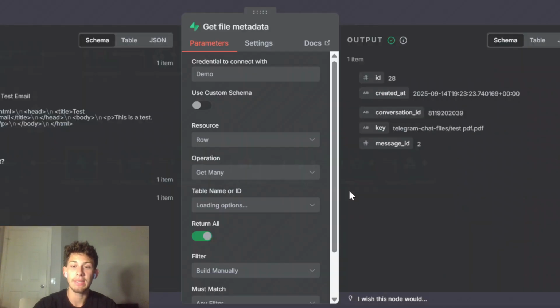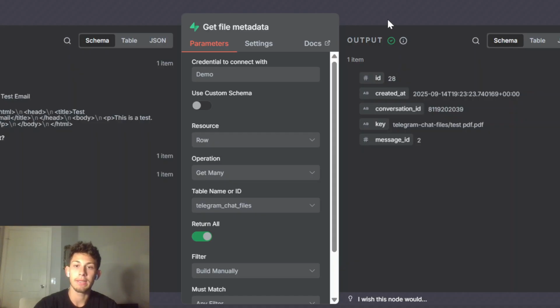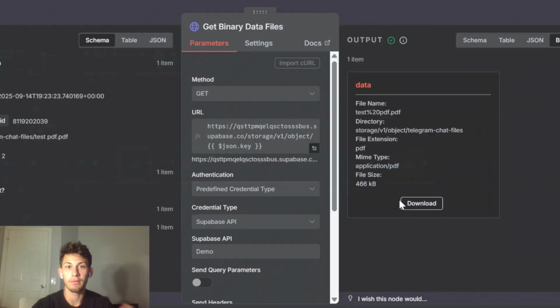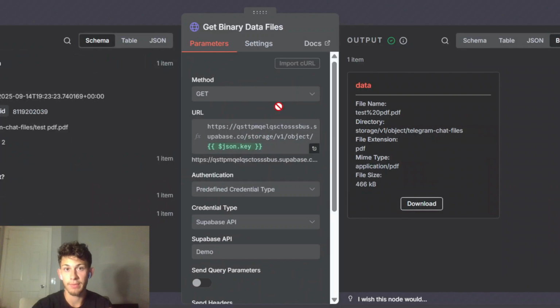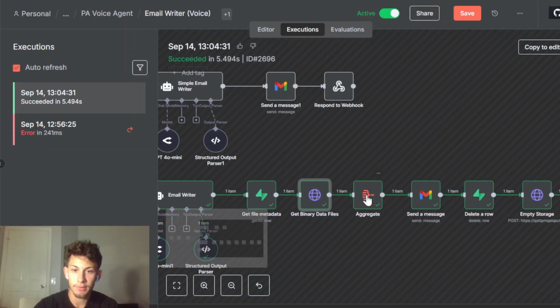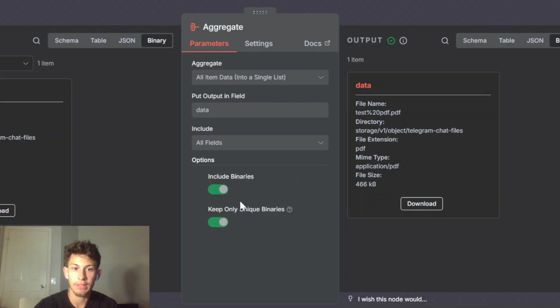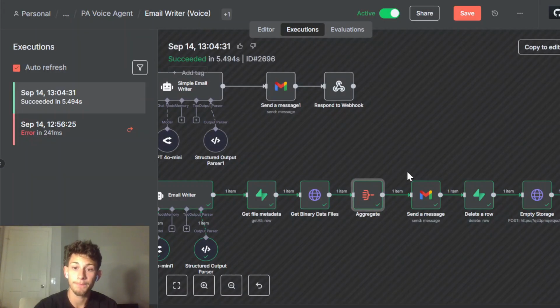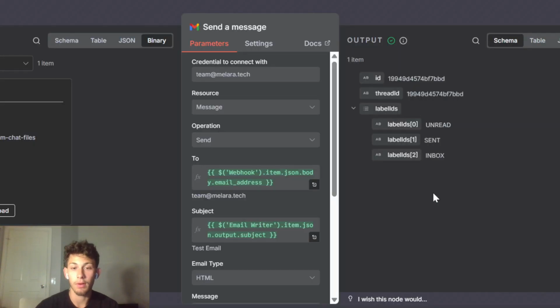This key is important because it helps us query the file from our Supabase object storage bucket, and it gets all the files from that storage bucket. In this case, we only have one, but if there were multiple, it would get those multiple files. We're aggregating those into a single list, including our binaries, keeping only unique binaries, and then we're sending out our email.